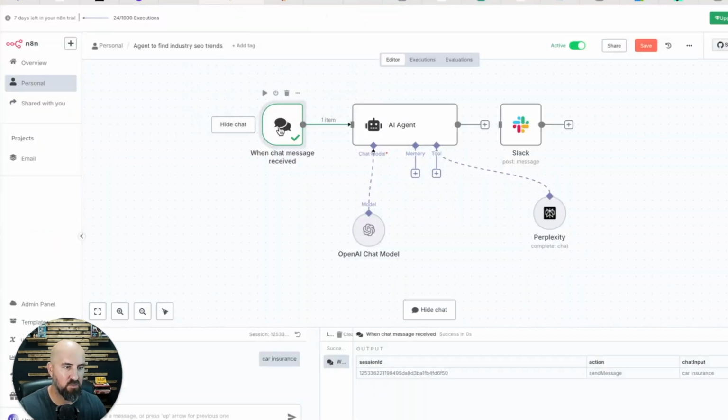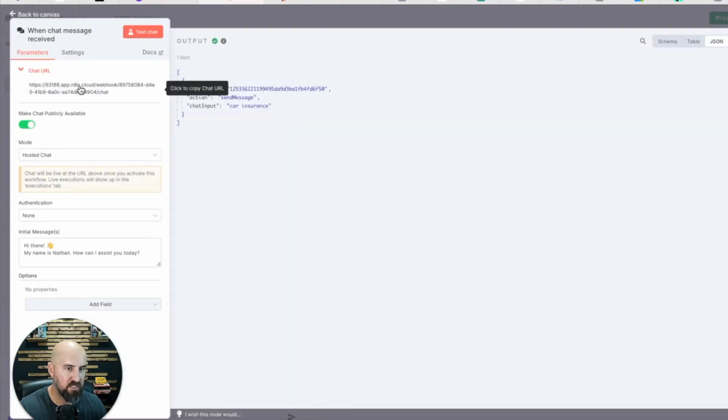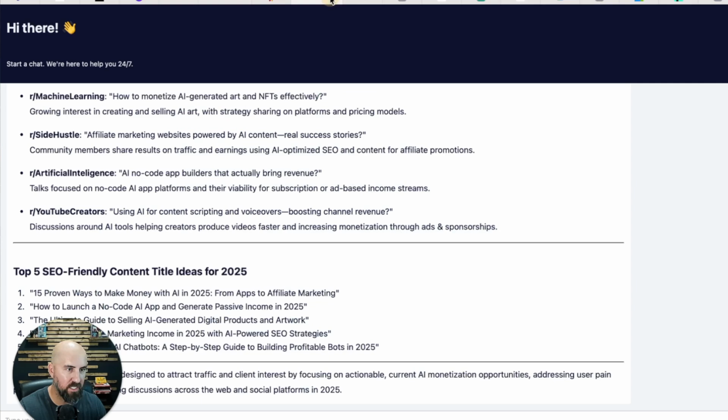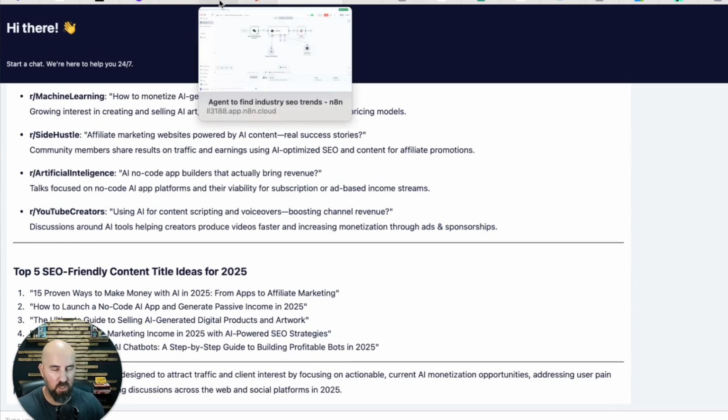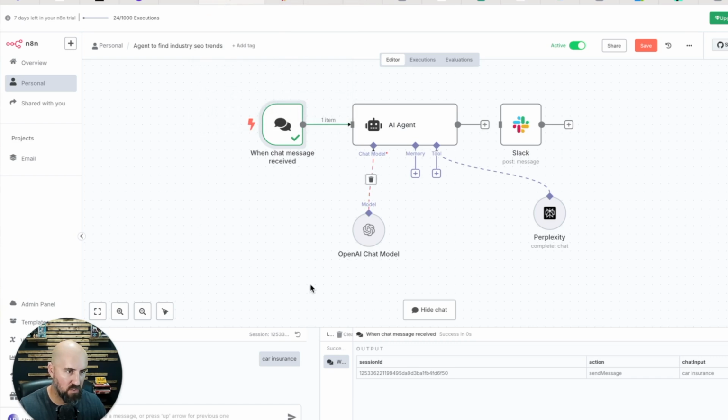So how it works is it starts with a message. When it receives a chat, it will start this workflow. Now you can do the chat here. What I did was go into the chat box here and copy this chat URL. Once you make it live, then you can get this URL and actually chat with it in here if you want to share this to people that you work with, clients, whatever you want to use this for. Once a chat message is received, it's going to send it to the AI agent. The AI agent is going to use OpenAI, format the AI agent's message, and then coordinate with the AI agent and Perplexity to create the output.